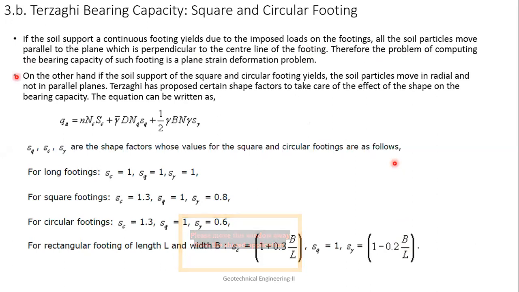On the other hand, if the soil supports a square or circular footing and yields, the soil particles move in a radial and not in a parallel direction. So in these cases, you have to take care of things. For that, some factors are multiplied, which are Sc, Sq, and S gamma. For long footing, this Sc, Sq, S gamma is 1. That means when it is a strip footing, Sc, Sq, S gamma is 1. For square footing, Sc equal to 1.3, Sq equal to 1, and S gamma equal to 0.8.